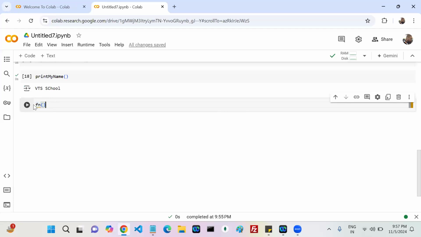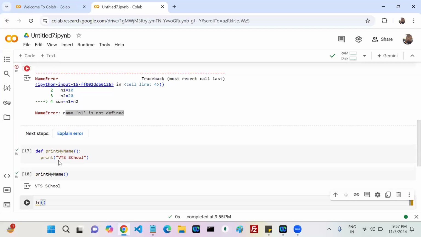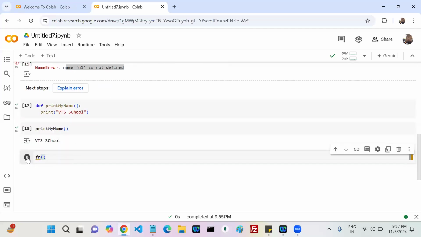Now if I run this one, what is the exact error message? Fn is not defined. See, I said there are two sections, first section and second section. The first section itself failed, so it does not go to the second section. First section is fn. Is fn defined or not defined? We can think about the calling later. Not defined, right? So one member is not defined, then you get the error: fn is not defined.